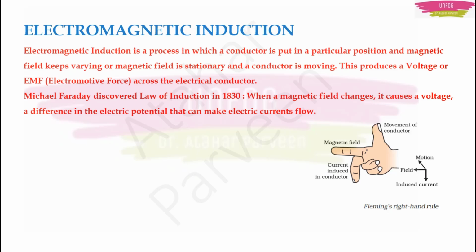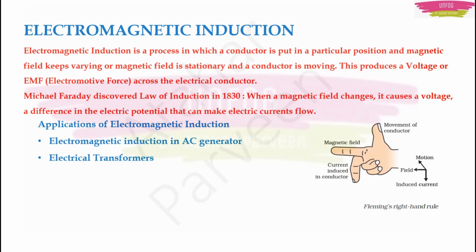It says that when a magnetic field changes, it causes a voltage, a difference in the electric potential that can make electric current flow. And to know the direction, Fleming gave this right hand rule. Here you can see that the thumb will show the movement of the conductor, and your forefinger and middle finger will show the magnetic field and the current induced in that conductor. So you should know Fleming's left hand rule and Fleming's right hand rule also. You saw that in Fleming's left hand rule, you show the direction of the current with your thumb. Here you will show the movement of the conductor with your thumb. Okay, you have to remember this.